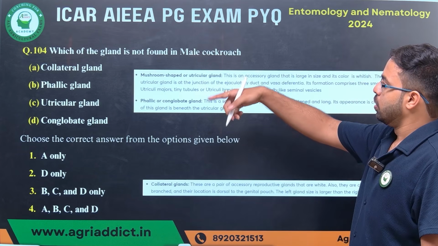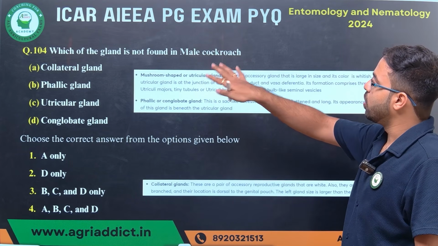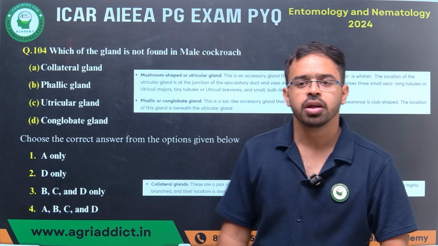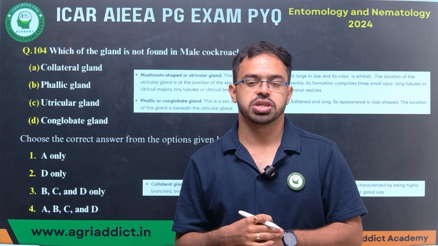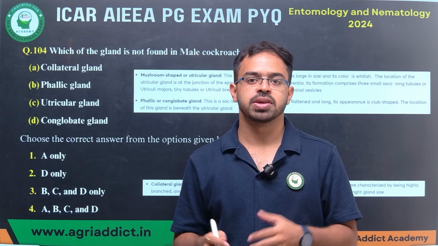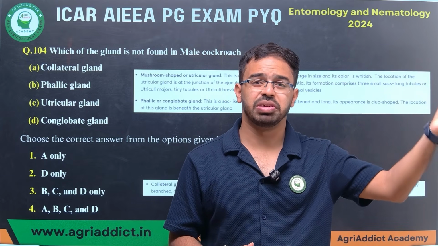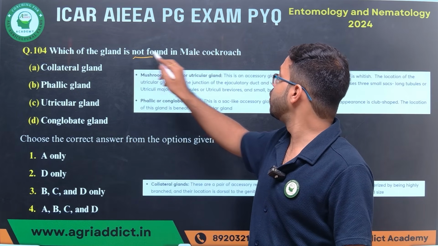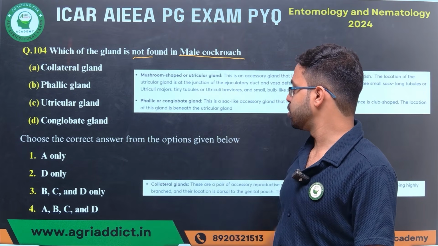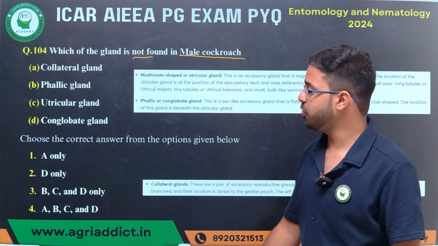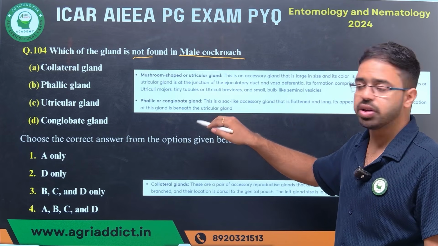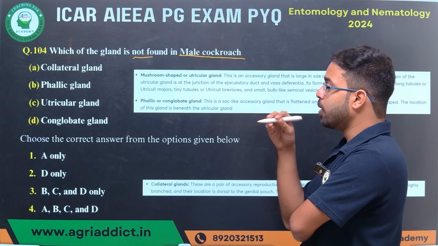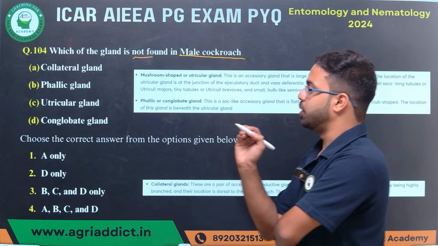Next, which is the gland not found in the male cockroach? So cockroaches have many glands which are associated with their reproduction. Okay, some are present in the female cockroach, some are present in the male cockroach. The question is which is not found in the male cockroach. So for your information, I have given what are the glands associated with cockroaches. So we'll see one by one.